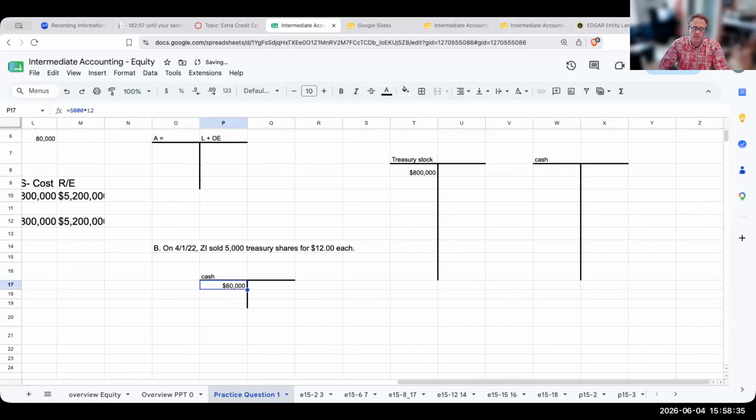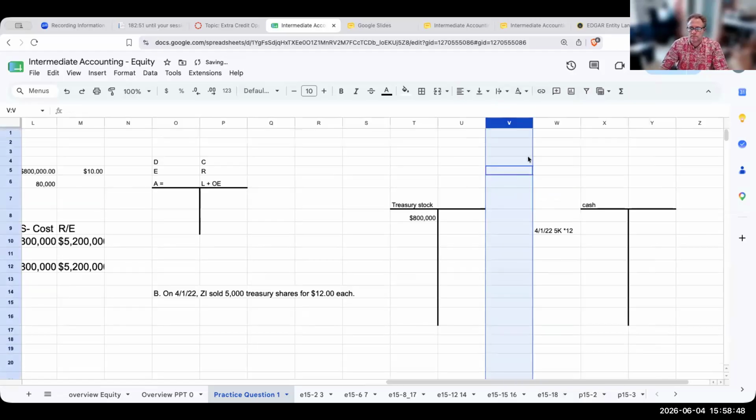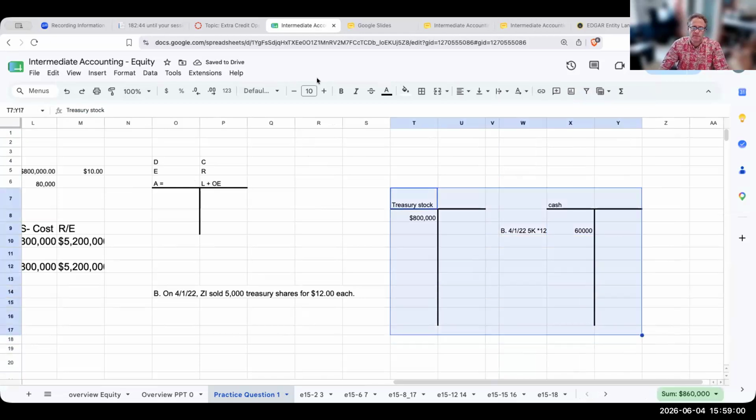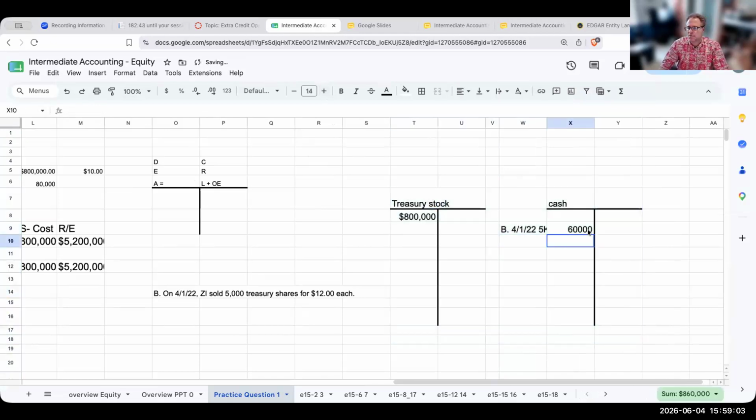So when I'm selling 5,000 treasury shares for $12 each on 4/1/22, this is 5,000 times 12. We'll call this letter B. So I'm getting cash of $60,000.